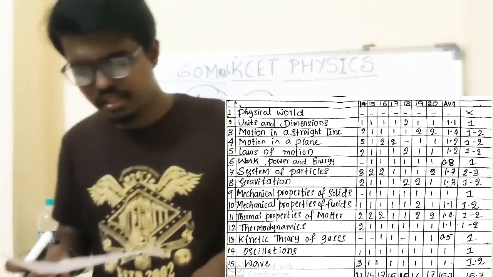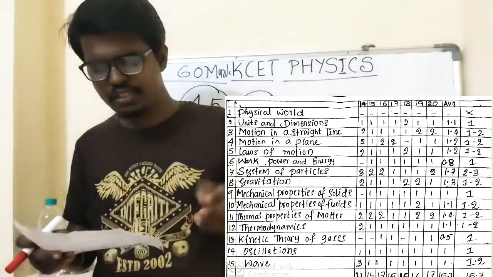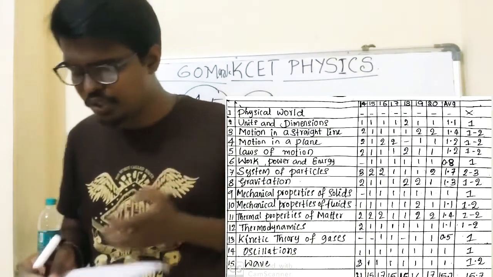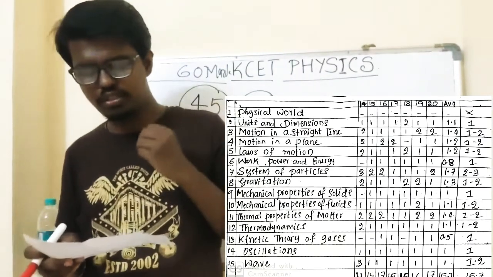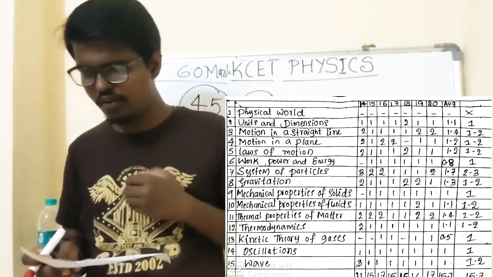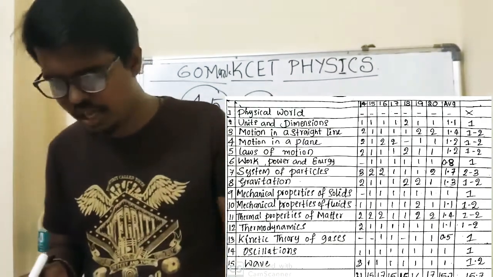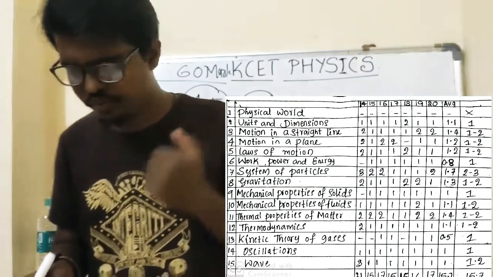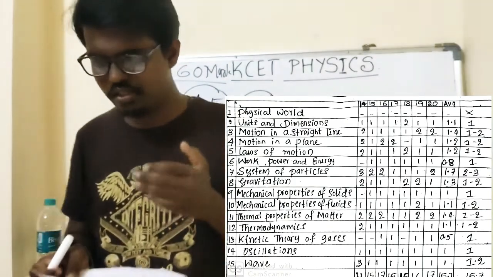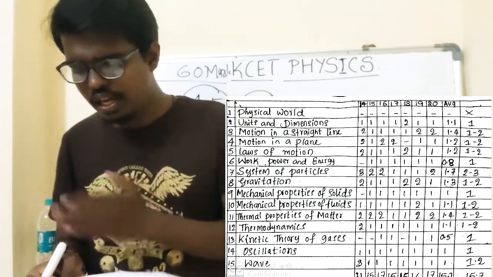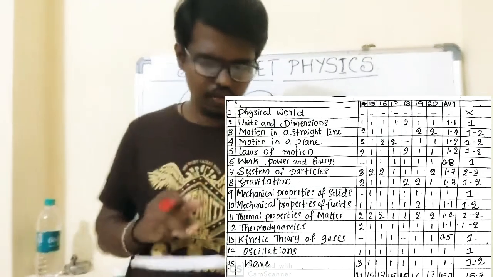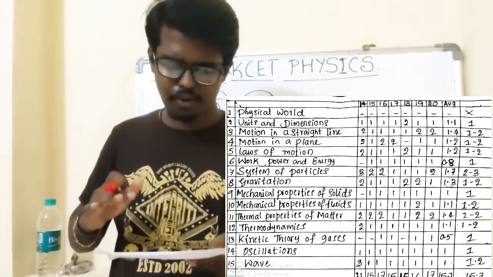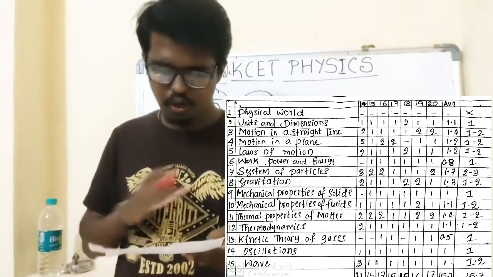Okay, next move to the chapter laws of motion. From laws of motion they will ask one to two questions. From work, power, energy they will ask an average of one question. From system of particles they have asked three questions throughout the years: two questions in 2014, two in 2015, one in 2016, one in 2017, so two to three questions they will ask. From mechanical properties of solids also one question, one or two.